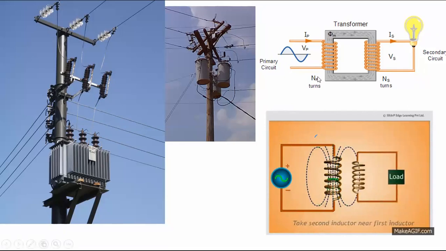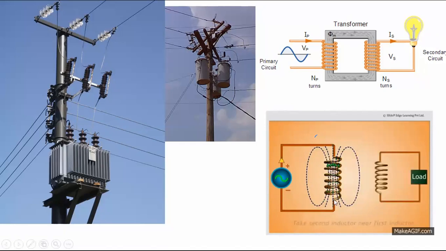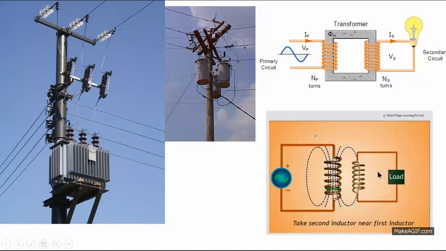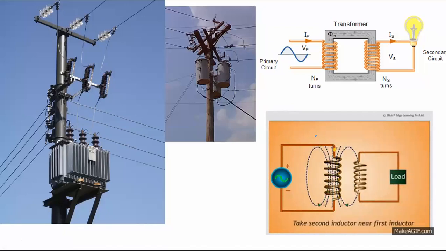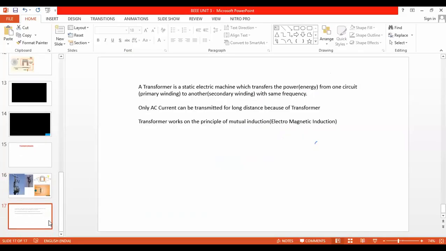So what is the main use of the transformer? You can see this animation. The transformer contains two windings or two inductors which are not connected electrically, but they are placed in close proximity, or brought very close to each other. So with the help of magnetic energy, energy is transferred from one place to another place. So let us take the definition of the transformer here. I'll explain in detail, no need to worry.